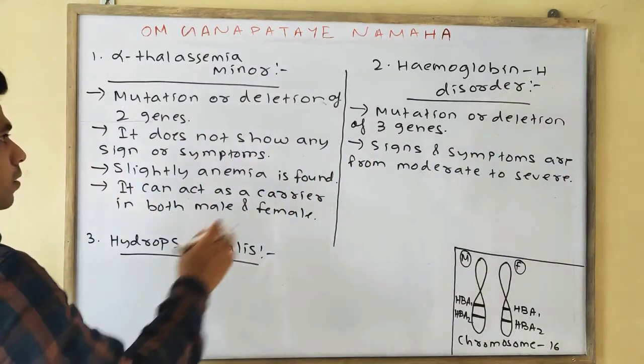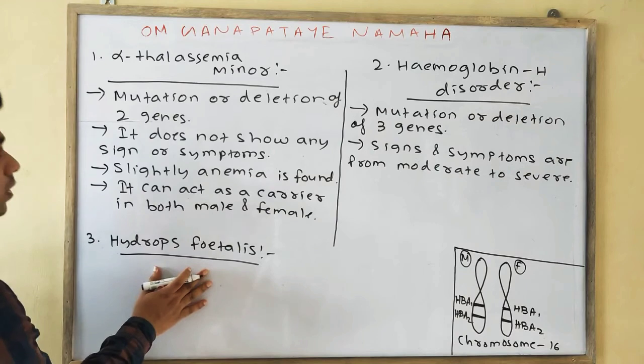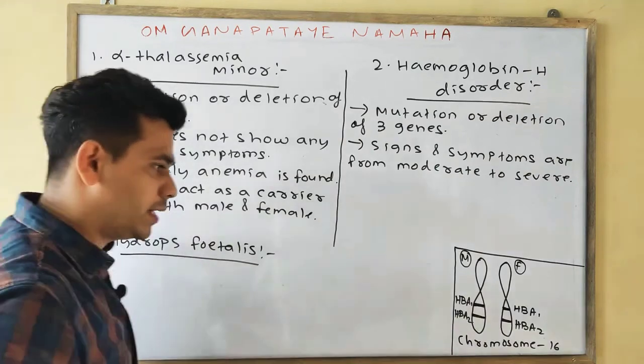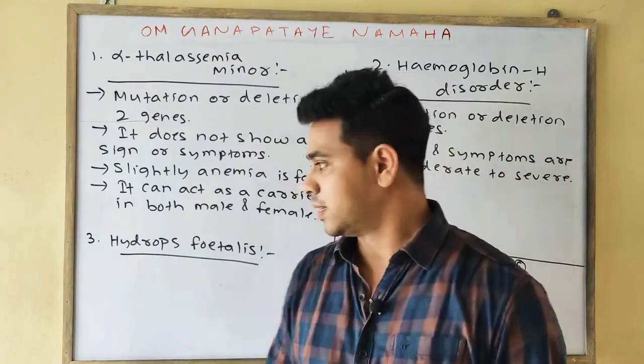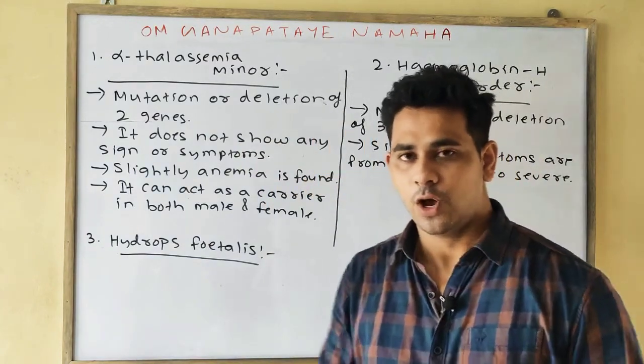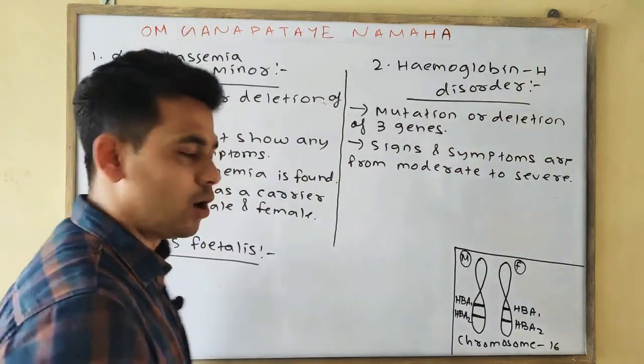Okay. Next, come to your third and the most fatal, or we can say the severe form of thalassemia, that is hydrops fetalis, in which 4 genes are mutated or deleted.